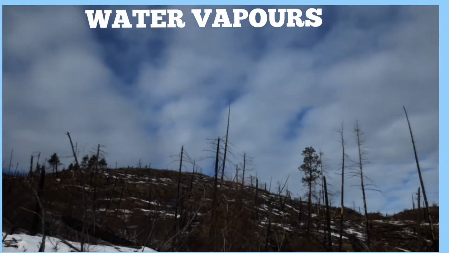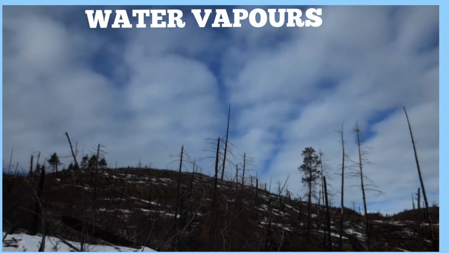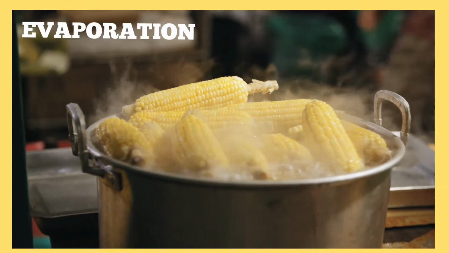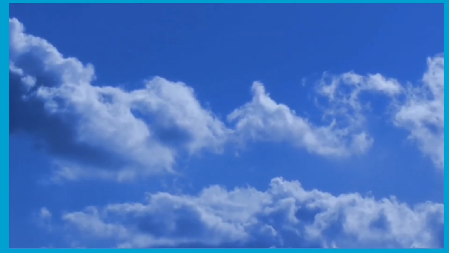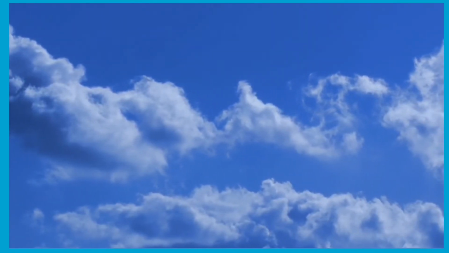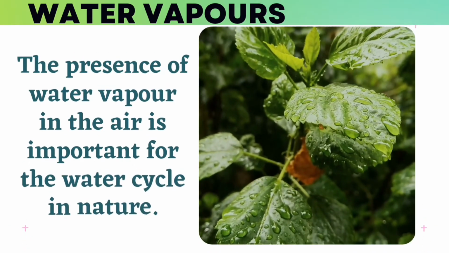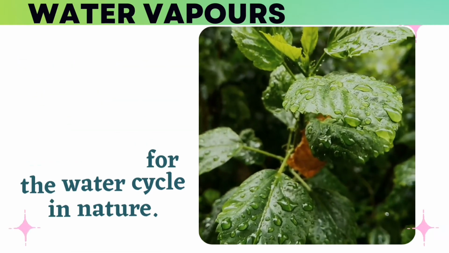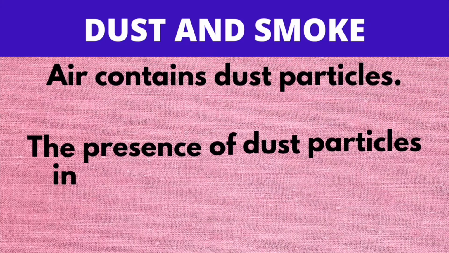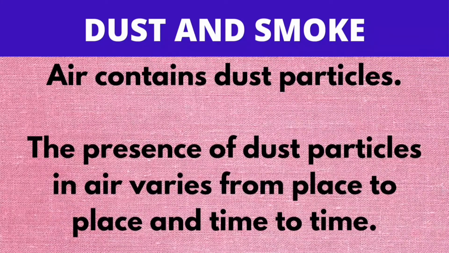Water vapors are also present in atmosphere. When water gets heated, it converts into vapor. This is called evaporation. These vapors move up in the sky and form clouds. Water vapors in the atmosphere are important for water cycle in the nature. Air contains dust particles. The presence of dust particles in air differ from place to place and time to time.